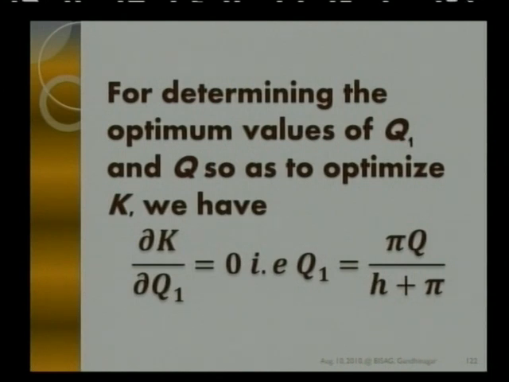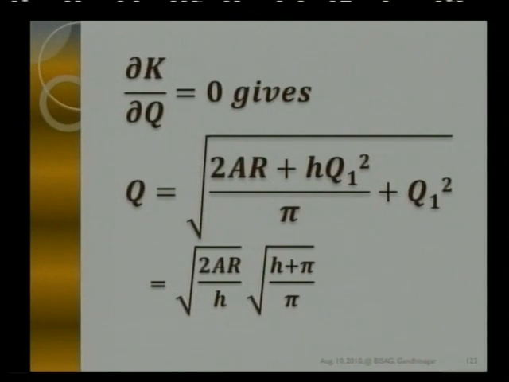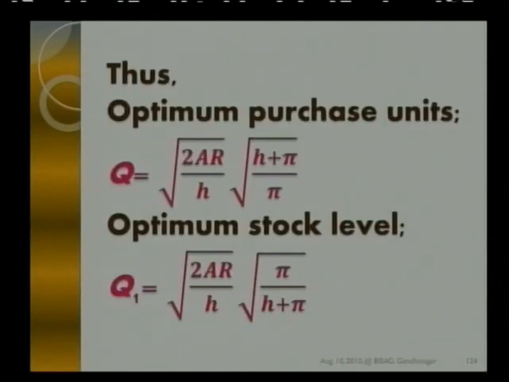That will give you Q1 in terms of Q, that is pi Q upon H plus pi. And if you take the partial derivative of K with respect to Q, that will give you Q in terms of Q1. You know the value of Q1, you substitute here, then the final form for Q is closed form, which is only in terms of model parameters, that is demand, inventory holding cost, shortage cost and ordering cost. So optimum purchase units Q we have derived. Knowing Q, I can get Q1 also.